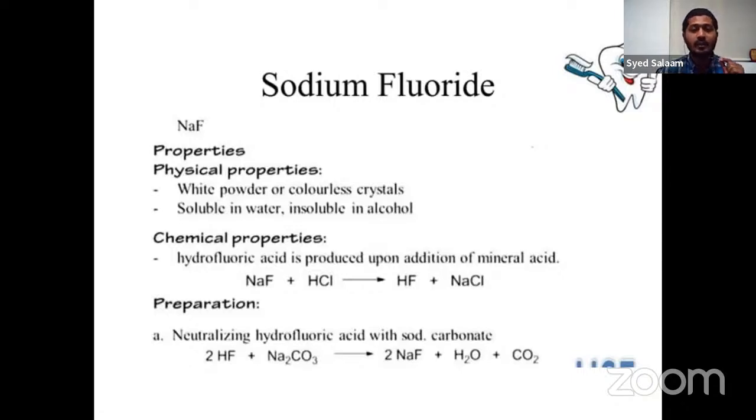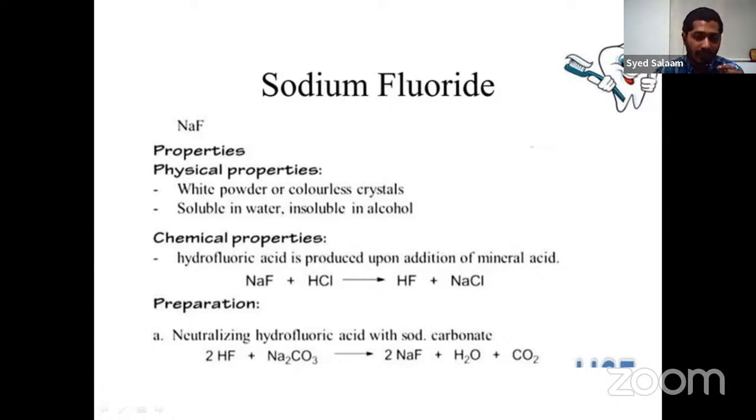So let us see one of the agents, that is sodium fluoride. It is a white powder, or colorless crystals. It is soluble in water and insoluble in alcohol. Now how can it be prepared? Chemically, hydrofluoric acid reacts with HCl and gives hydrogen fluoride and NaCl.